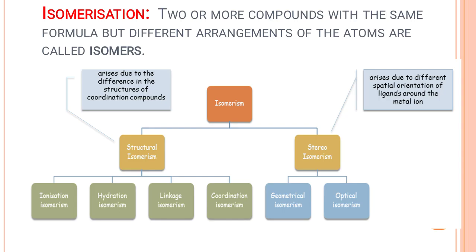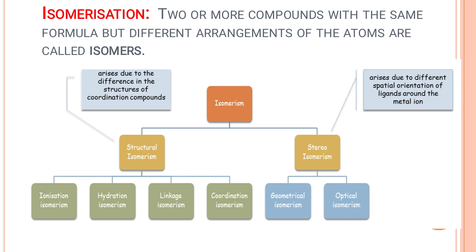What is meant by isomerization? In coordination compounds, any two or more compounds which have the same molecular formula but different arrangements of the atoms or ions in their molecule are called isomers, and the phenomenon is called isomerism.